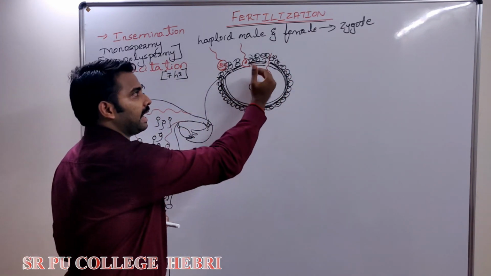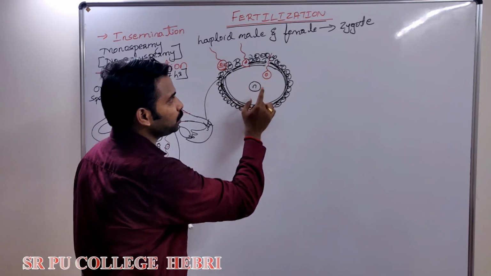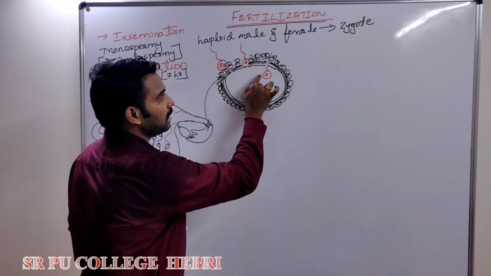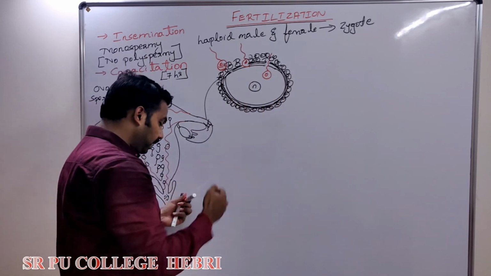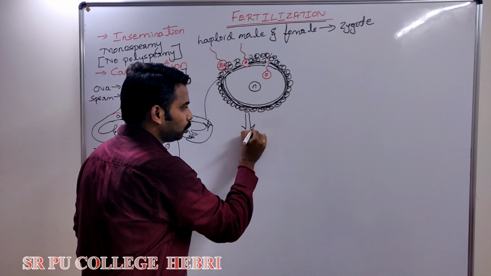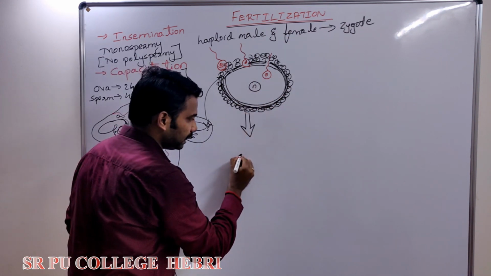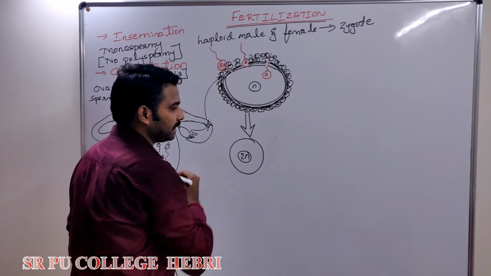Once the sperm enters inside, gradually the remaining part of the sperm, including the middle piece, tail, and plasma membrane, will be dissolved, and later the nucleus of the sperm mixes with the nucleus of the ova and becomes a diploid cell.